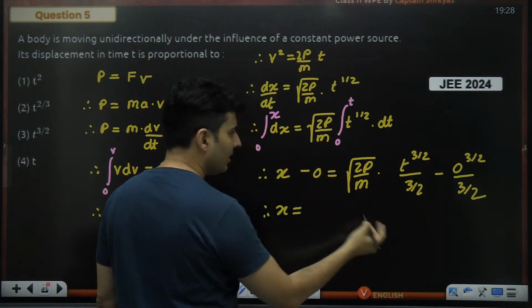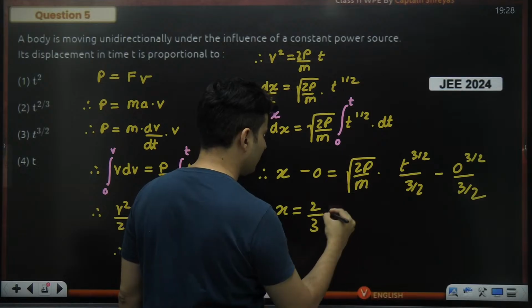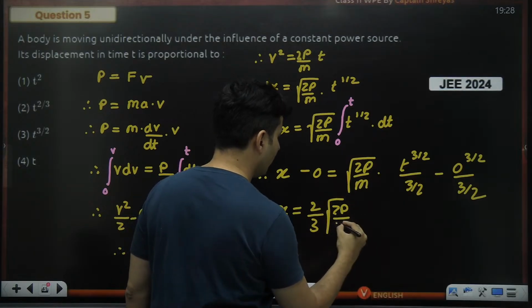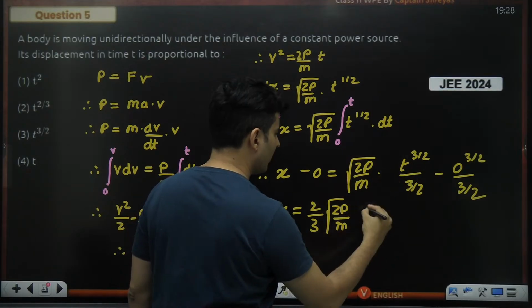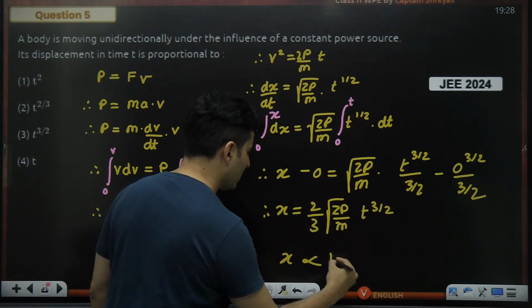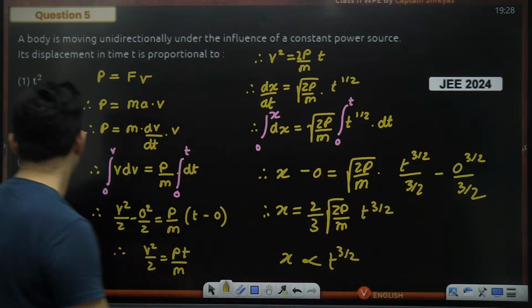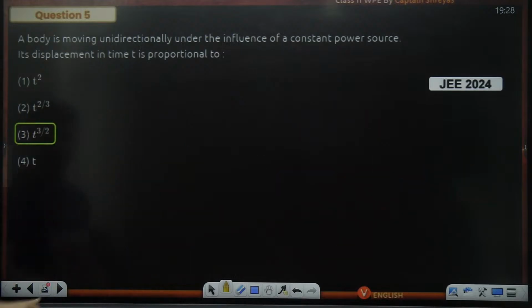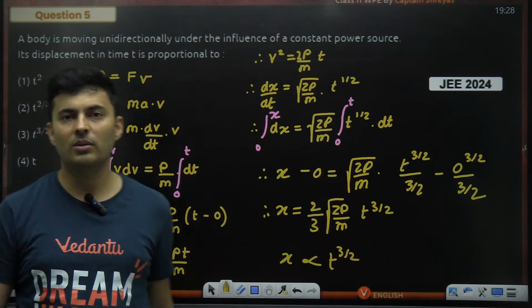So x will be, that 2 goes on the top, 3 comes below, root of 2p by m will come, and this will become t raised to 3 by 2. This clearly suggests x is proportional to t raised to power 3 by 2. So the power is 3 by 2, which is the third option. Perfect. That is how you can solve this question as well.